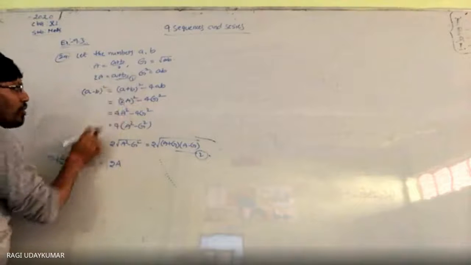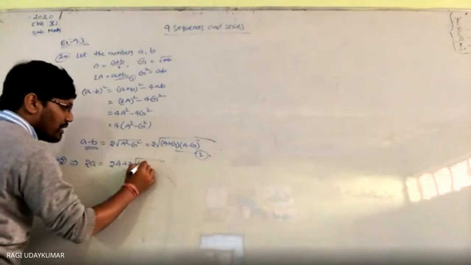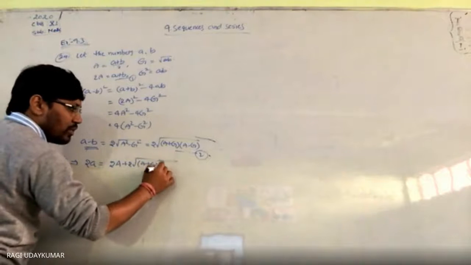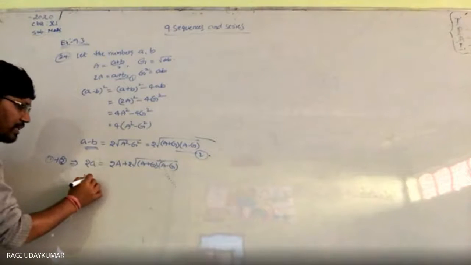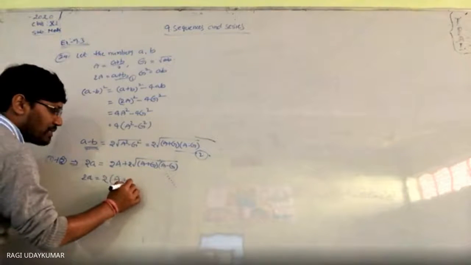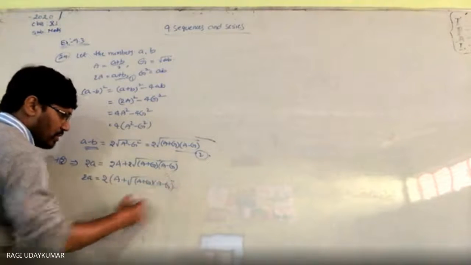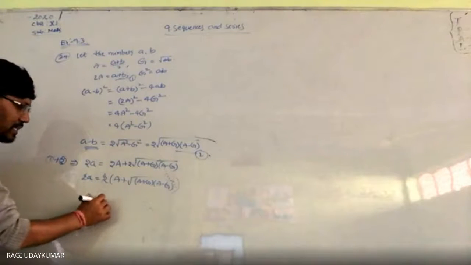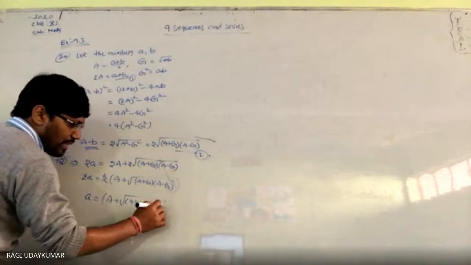ये दोनों को ऐड करने तो 2a plus 2 into under root of (a plus g) into (a minus g). So from this 2a is equals to 2 common ले लो, a plus under root of (a plus g) into (a minus g). So 2 will get cancelled. a is equals to a plus under root of (a plus g) into (a minus g).